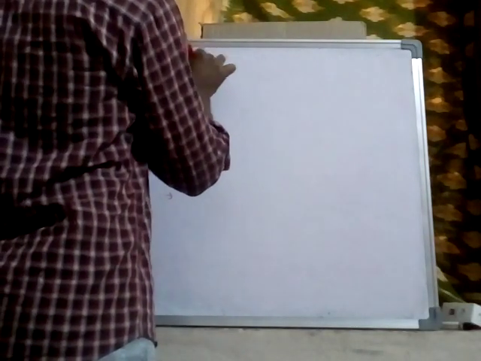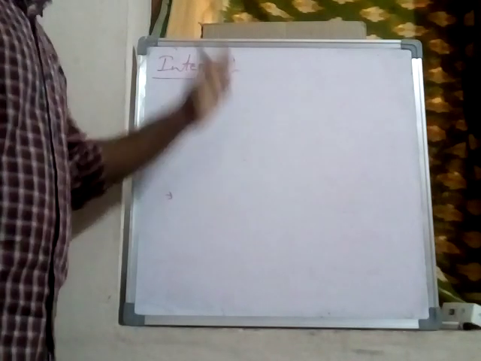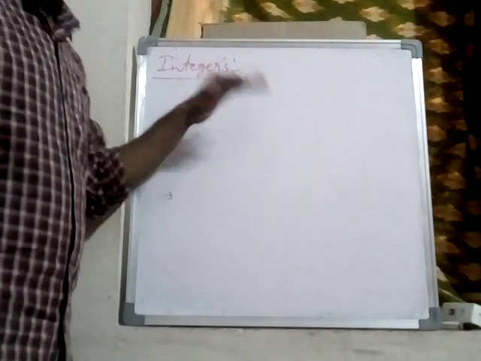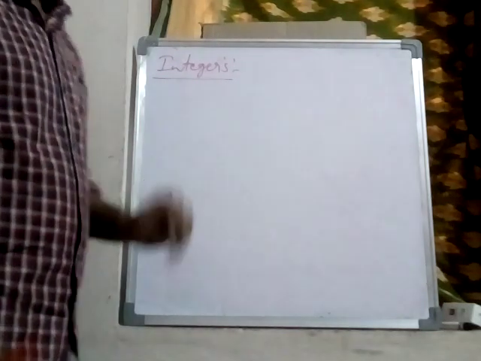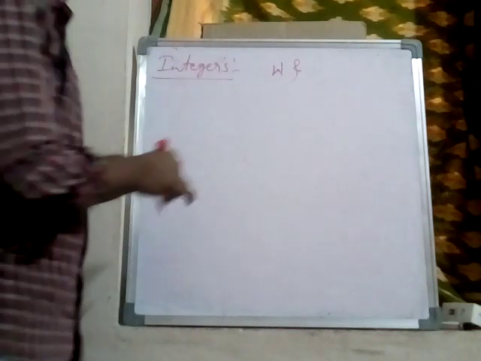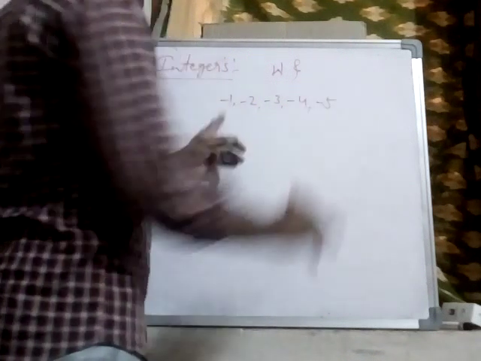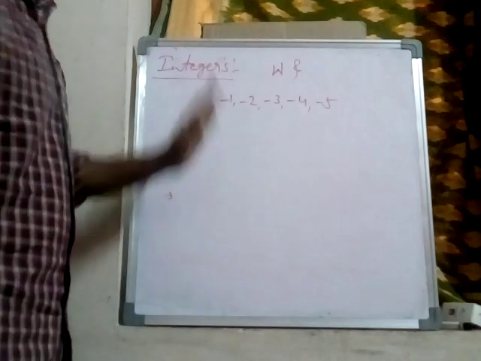So next one is integers. Okay, so what are the integers? The set of all whole numbers together with the negative sign of natural numbers, they are called integers. Negative sign of natural numbers means like this: -1, -2, -3, -4, -5, like that. So negative sign of natural numbers are called integers.